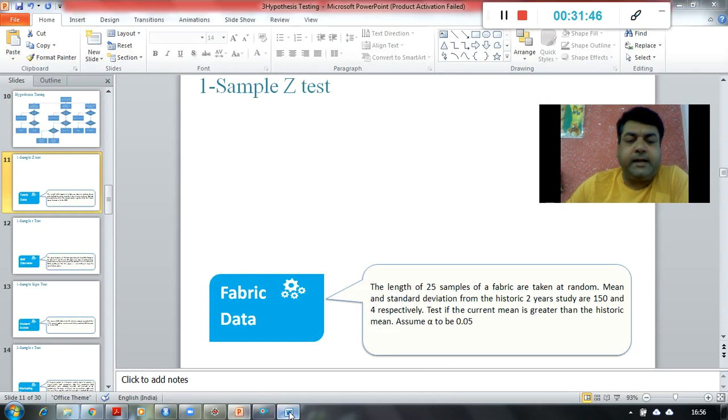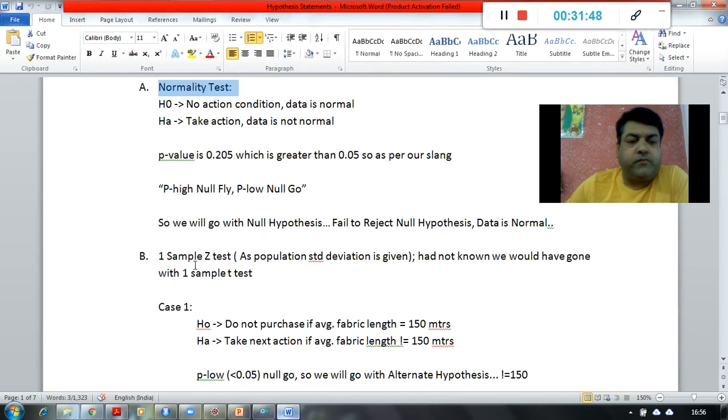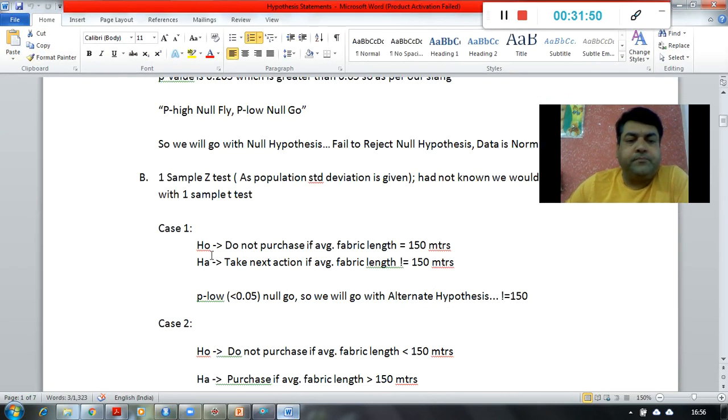So in our second statement, what we have done over here is, in the equality or non-equality test, okay, my null hypothesis will be, do not purchase if the average fabric length is equal to 150, and purchase if it is not equal to 150.